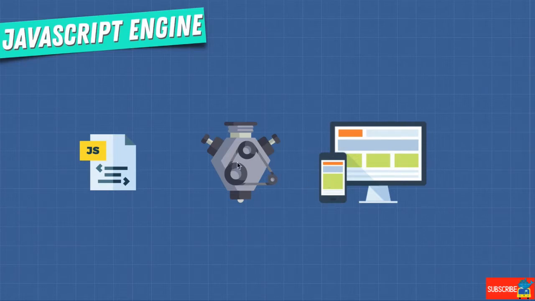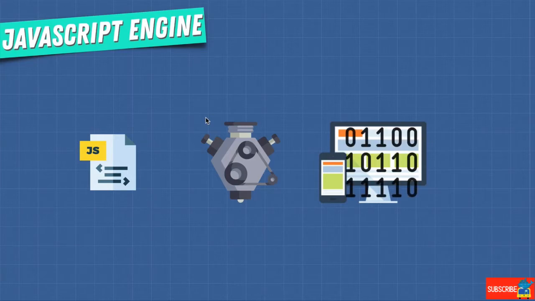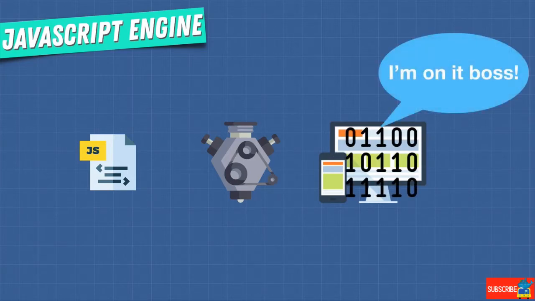And this special engine, called the JavaScript engine, understands JavaScript. Our computer finally understands us because of this JavaScript engine, and it says, I'm on it, boss. I'll start displaying those horse pictures. There you go. That's our first step. And over the next couple of videos, we're going to talk about exactly what's happening inside. But do you think there's one JavaScript engine or many JavaScript engines?